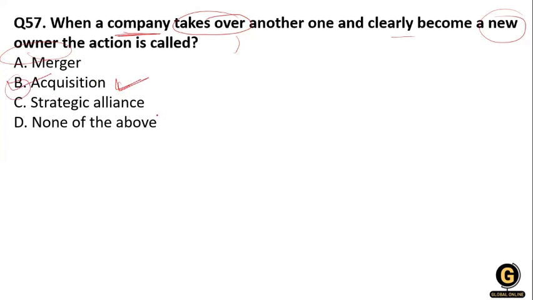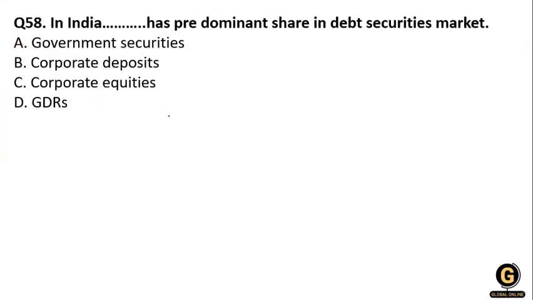In corporate finance, mergers and acquisitions are transactions in which the ownership of a company or other organization is transferred from one to another, and they make a consolidation of the other entity. Okay, next question. In India, dash has a predominant share in the debt security market.